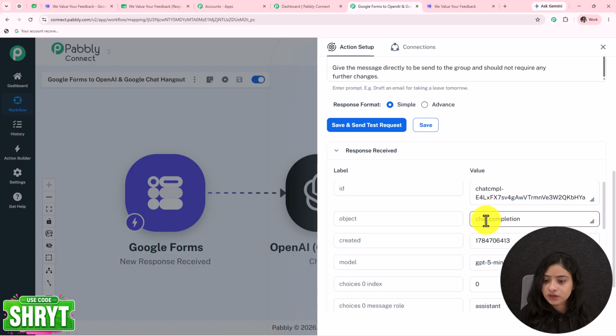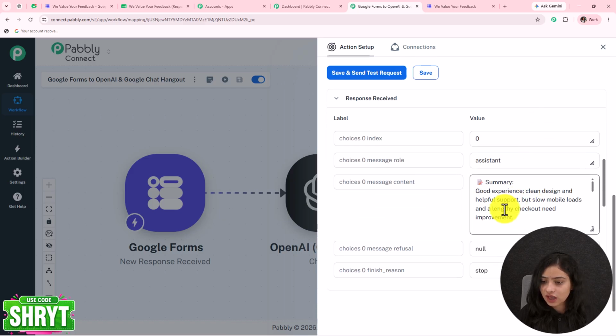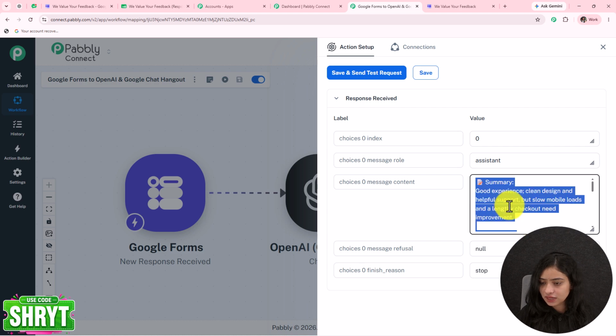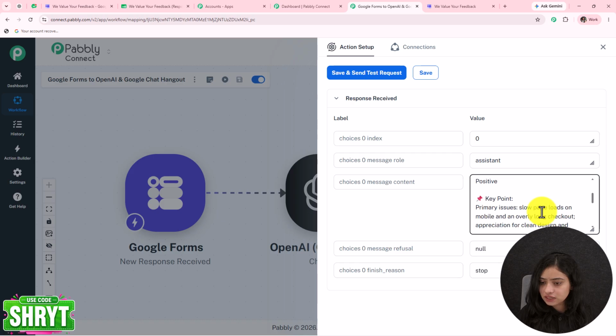Okay, now here we got the response, and here we have the message that I am going to send on Google Chat Space. So we have the summary under 20 words, we have the sentiment, key points, and the suggested action.